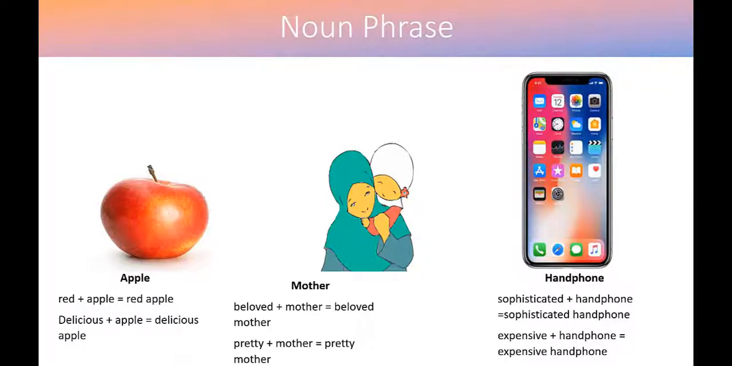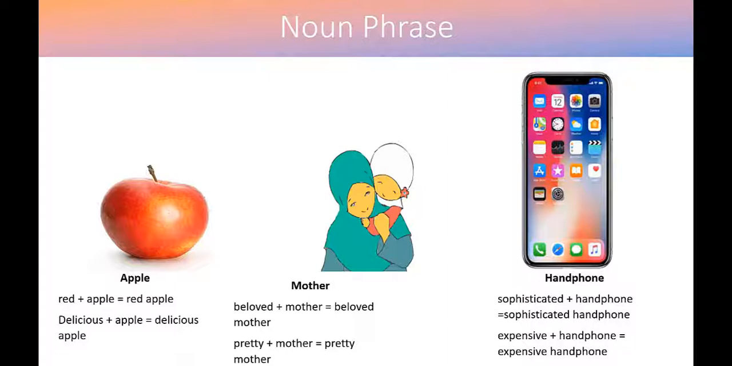This is the example of noun phrase. A noun phrase, we can add adjective here before the noun, so it becomes a noun phrase. This is the example. Who can read the example? Apple, red plus apple, red apple. Delicious plus apple, delicious apple. Mother, beloved plus mother, beloved mother. Pretty plus mother, pretty mother. Handphone, sophisticated plus handphone, sophisticated handphone. Expensive.